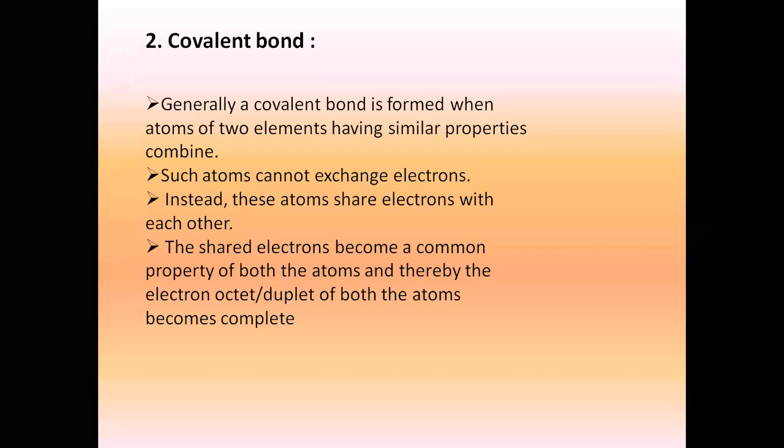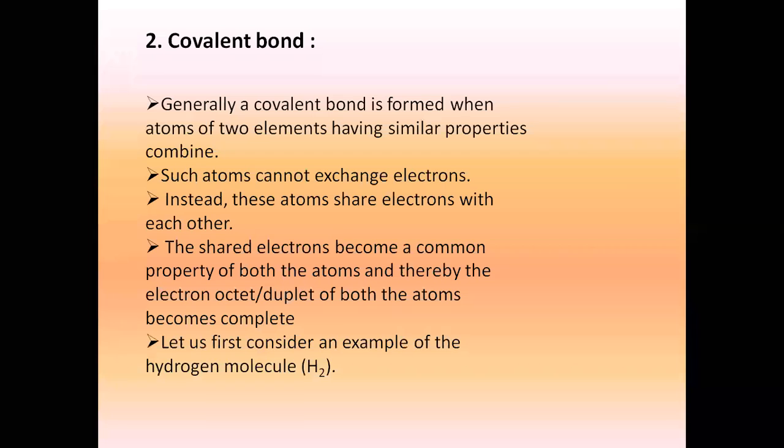Now listen to me carefully, students. For an atom or element to get stable, it either has to achieve its duplet or it has to achieve its octet. Understanding my point? Either the duplet has to be completed or the octet has to be completed. To do that, in an ionic bond, they were giving and accepting, donating and accepting. But for covalent, they will not give or take, they will share. So when sharing is happening, it is shared by both the atoms. Let's see the structure and try to understand.